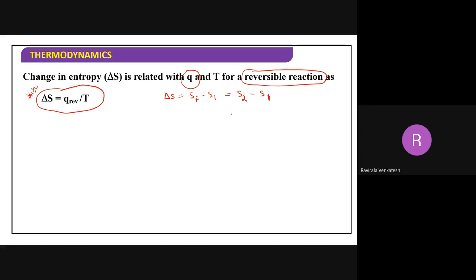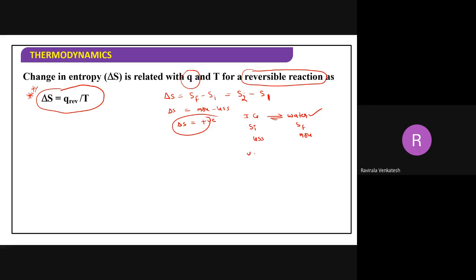For example, I will take one example to explain for you. I have taken ice converting into water. Here I have taken S initial and S final. Now disorder in the water will be more, and disorder in ice will be less. Now substitute in this formula, delta S is equal to what here? More minus less. Definitely we are getting a positive value. So delta S is positive for this expression.